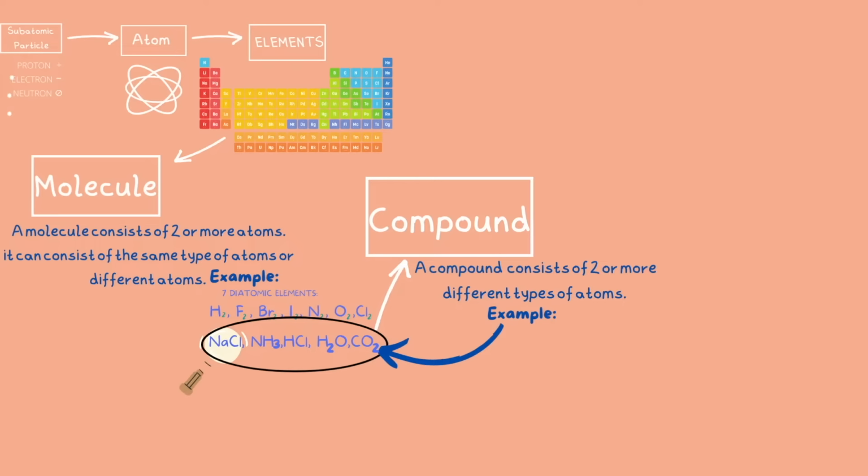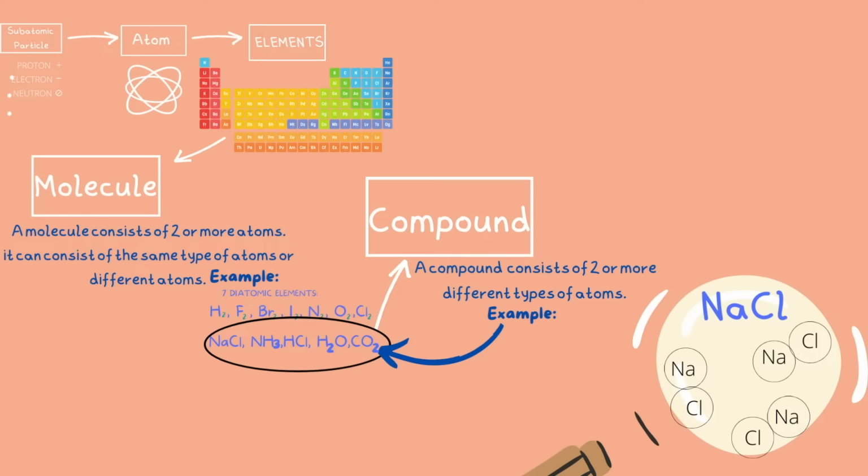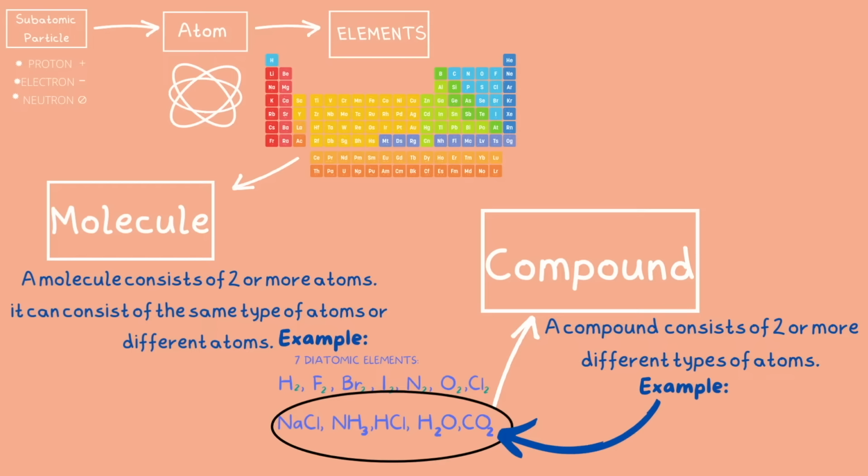Take, for example, NaCl. We see one sodium atom attached to one chlorine atom, and this together equals a molecule. That is also called a compound. It is a molecule because it's made out of two or more atoms, and it's a compound because it's made of two different types of atoms, both sodium atoms and chlorine atoms. And this sums up the relationship between subatomic particles, atoms, elements, molecules, and compounds.